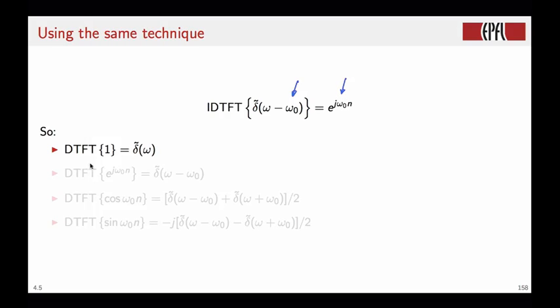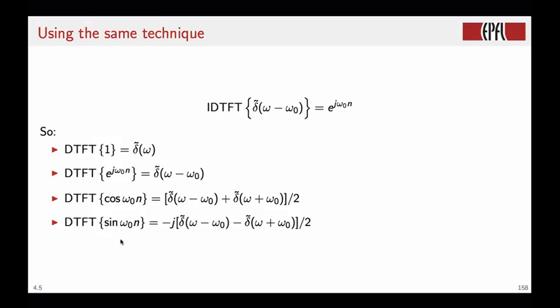So if the DTFT of 1 is the pulse train centered in 0, the DTFT of an arbitrary complex exponential of frequency omega 0 is the pulse train shifted by omega 0. By using Euler's relation and the linearity of the DTFT, we can derive the DTFT of the cosine of omega 0 n. This is just 1/2 times the sum of two pulse trains, one centered in omega 0 and the other one centered in minus omega 0.